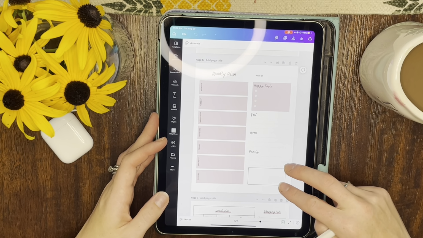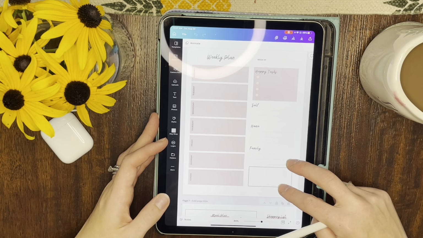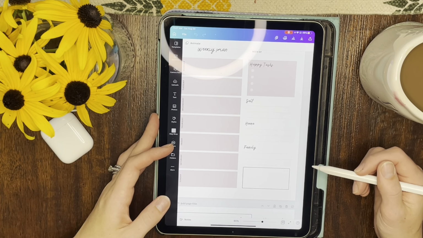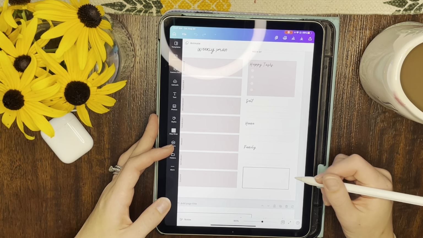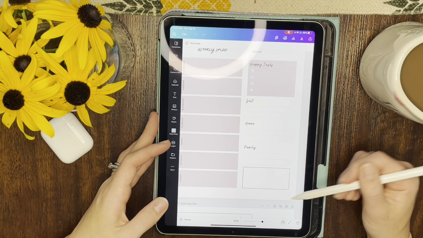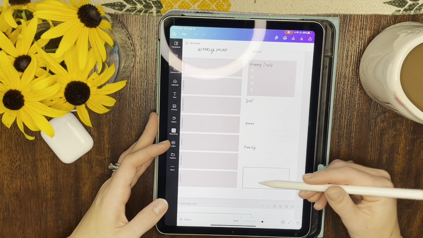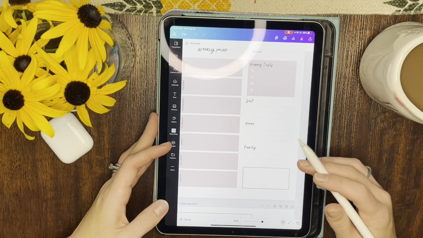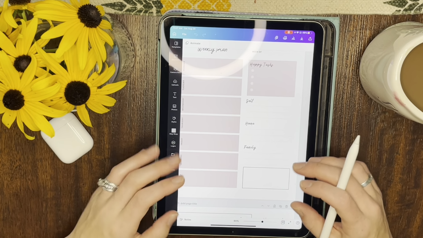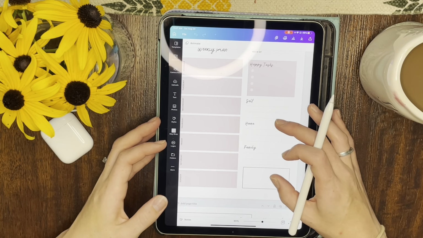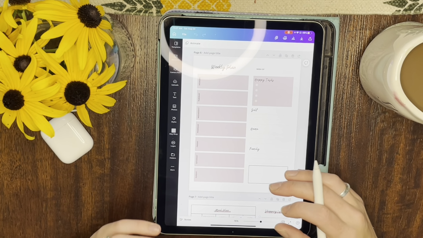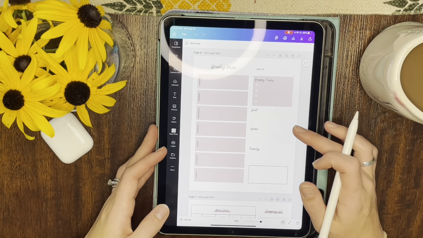And then I really love her, her name's Caitlin, I believe. She is the head of Flourish Planner. I'll link her Instagram in the description, her YouTube in the description. But she always has a box down here in her spreads, and she uses it for a quote every week. I think it's really cute, or just put some fun stickers. So I've left space in here for you guys to add your own stickers or nuance, make it your own. So it doesn't just rely on this template, but it's guided enough that you feel like you have all the things you need to survive.